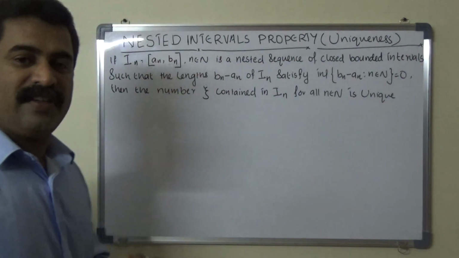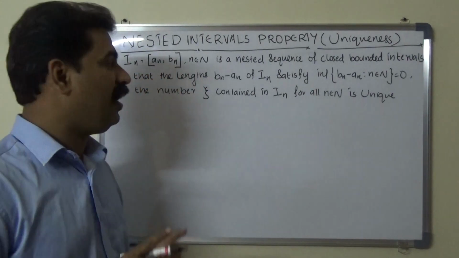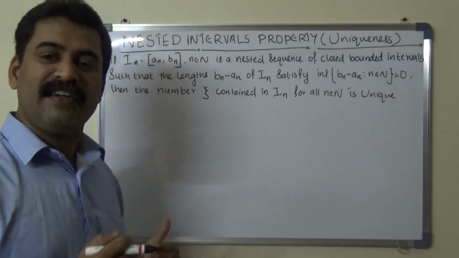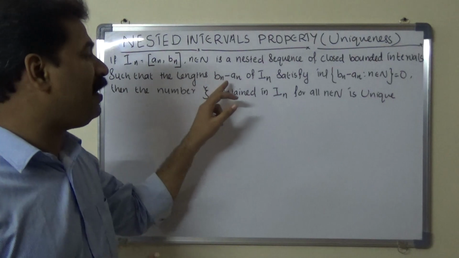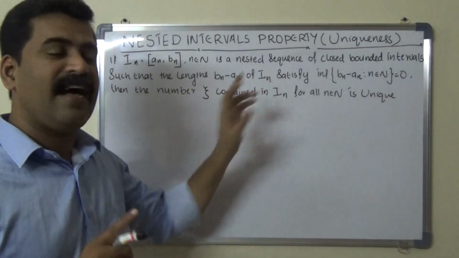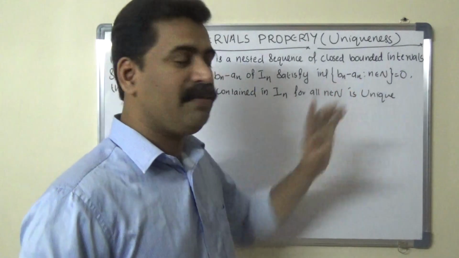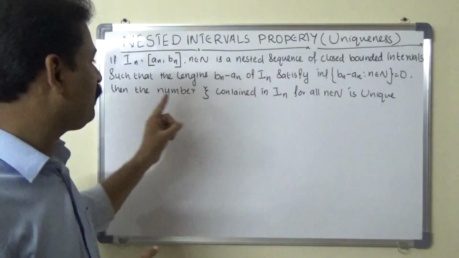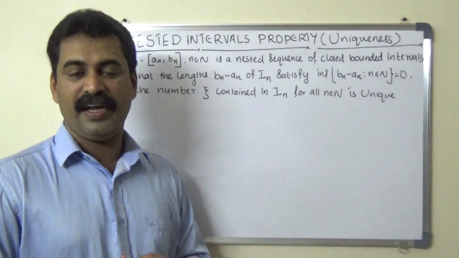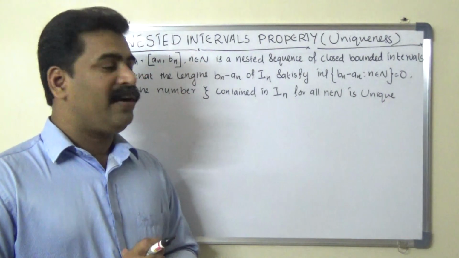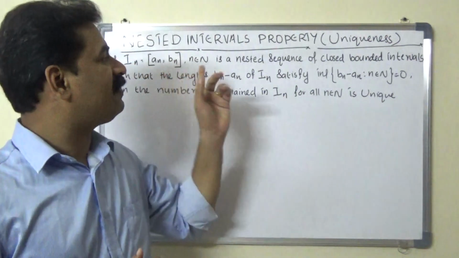The statement is, if In equals closed interval an comma bn, n belongs to capital N, is a nested sequence of closed bounded intervals such that the lengths bn minus an of In satisfy infimum of the set of all bn minus an such that n belongs to N equals 0, then the number psi contained in In for all n belongs to N is unique. Clear? Already we have discussed the existence part of the nested intervals property.